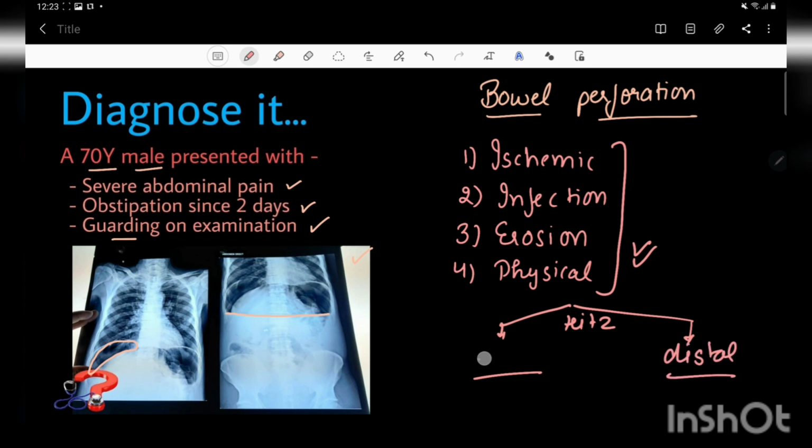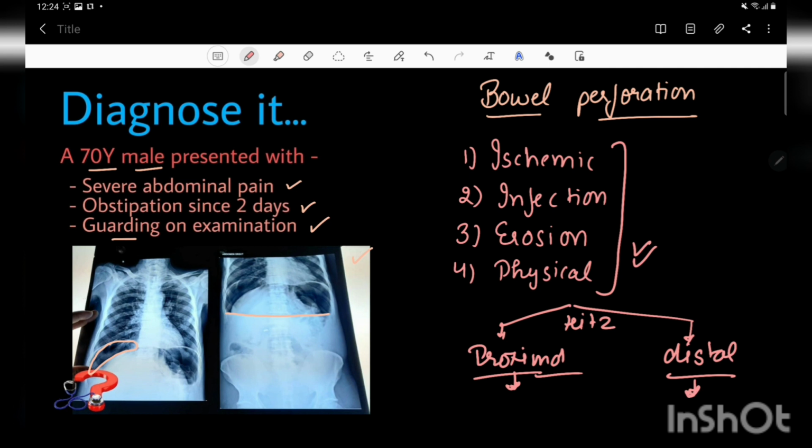What is different is that in the distal perforation we need antibiotic prophylaxis more. In the proximal perforation, the contents of the bowel, like the acidic content of the stomach and also the basic content due to the bile, are released into the abdomen and may lead to severe abdominal pain at the start.